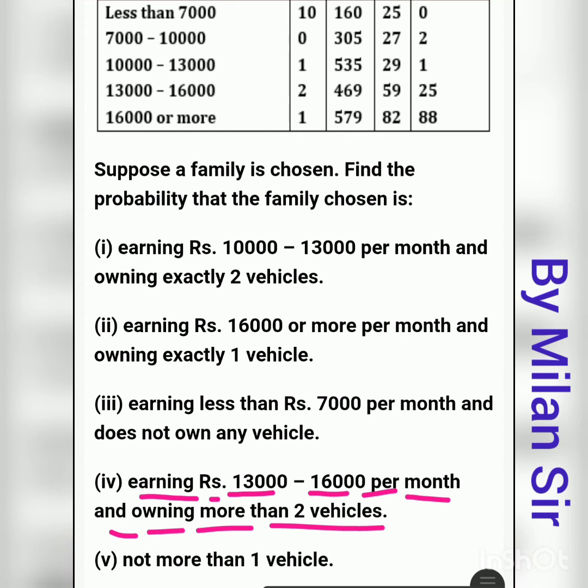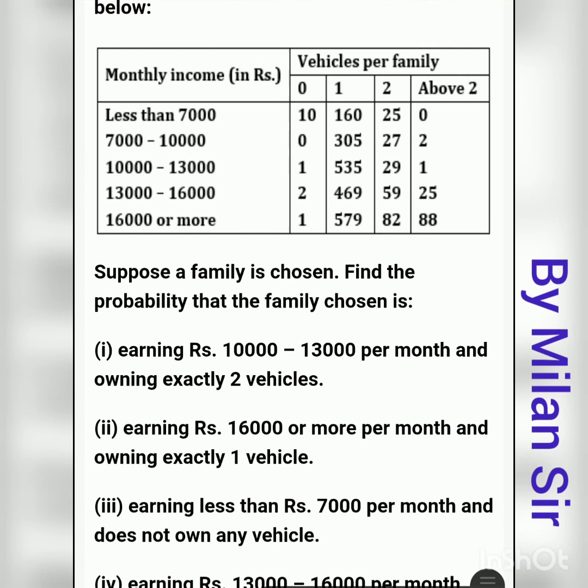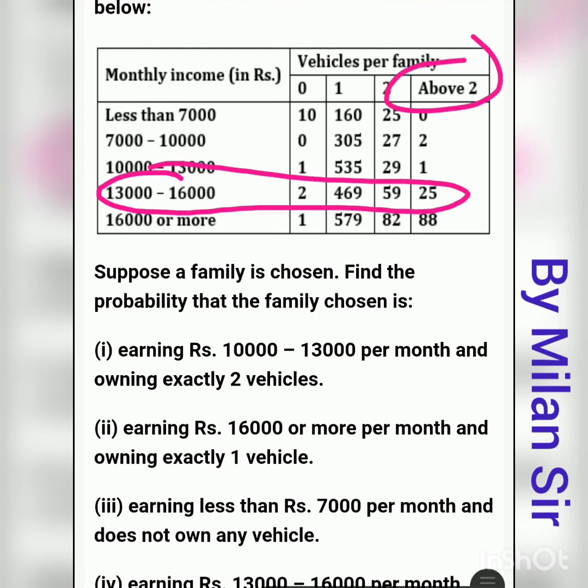So first of all, we just need to check this one row, 13,000 to 16,000. And in that we need to check above 2 vehicles, more than 2 vehicles, it means above 2 vehicles, right? And we have here 25 families. Total we have 25 families which have monthly income 13,000 to 16,000 and have more than 2 vehicles. Okay, so 25 becomes our favorable outcomes.